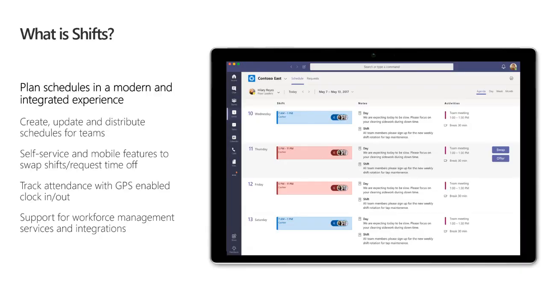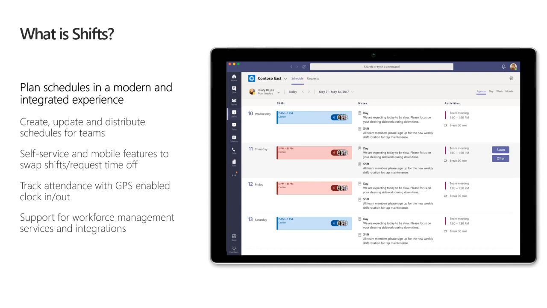All right, so like I mentioned, today we're going to cover Microsoft Shifts. And Microsoft Shifts is a tool inside of Teams for schedule management. It helps you create, update, and manage schedules for your team. You can create a schedule from scratch right inside of the platform, or you can actually import one from Excel if you have a past process that you like to follow. It's a really great application. It's got a lot of functionality. We're excited to walk you through it today.